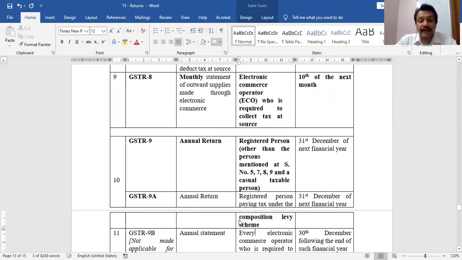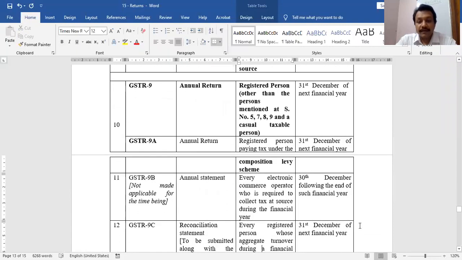Then we have another form, 9B. I told you it is for electronic commerce operator. Every electronic commerce operator who has collected some tax from the supplier of goods or services is not required to furnish annual return under GSTR 9, because for this person we have a special form, GSTR 9B. But GSTR 9B is not applicable in India right now.